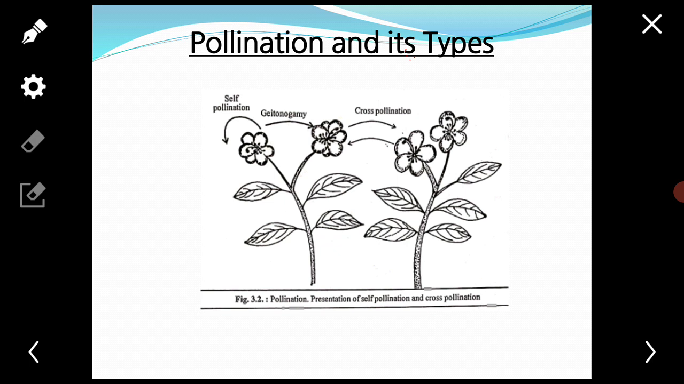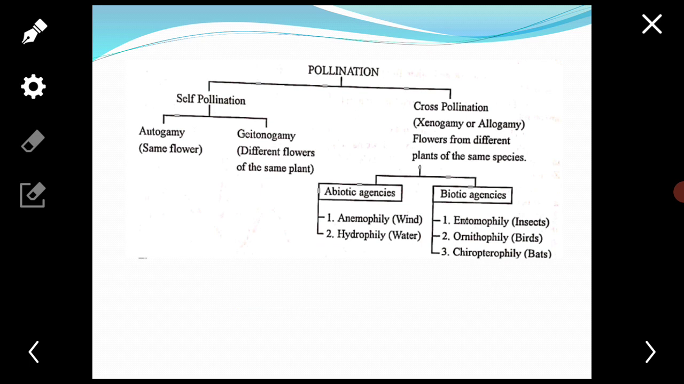Pollination is of two types. One is self pollination and the other is cross pollination. What is self pollination? Self pollination involves the transfer of pollen grains from the anthers of a flower to the stigma of the same flower or a genetically similar flower.